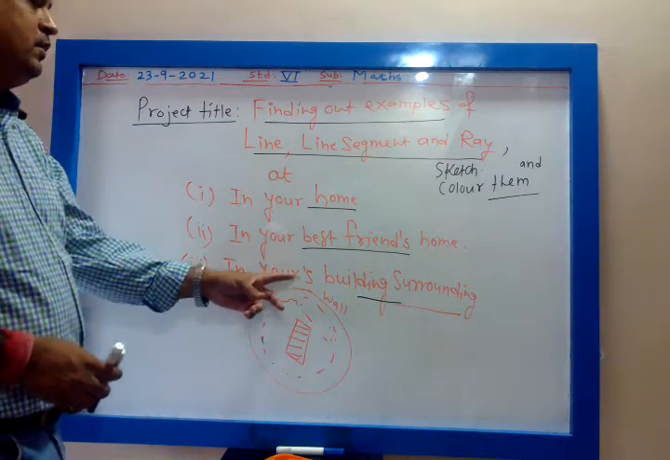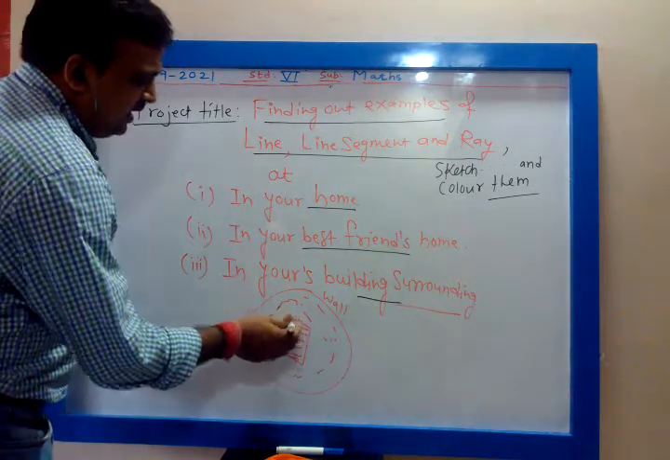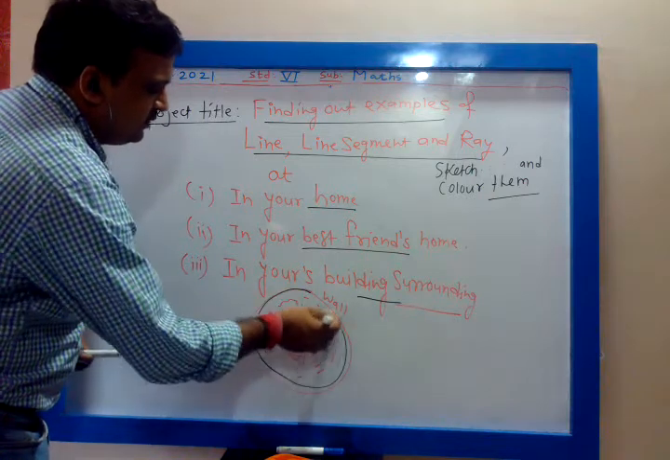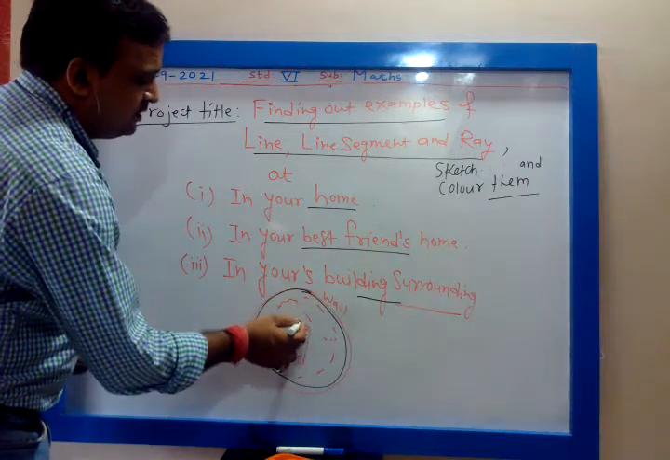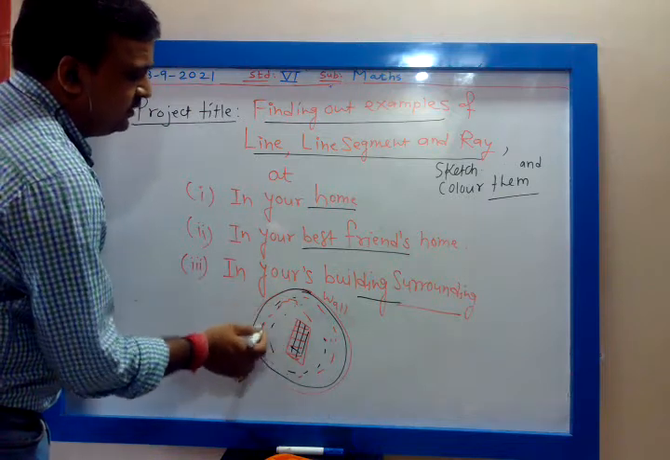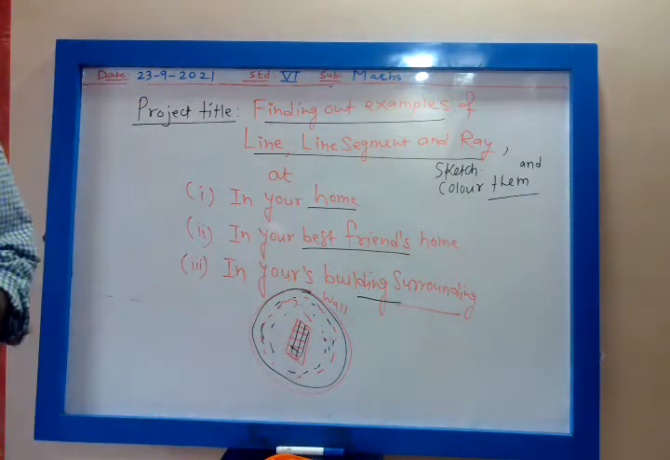In your building surrounding, I have drawn this is your building. What do you mean by surrounding? This is the compound wall, this is your building, so this is known as surrounding. Inside your compound wall, what are the examples of line segment and ray?